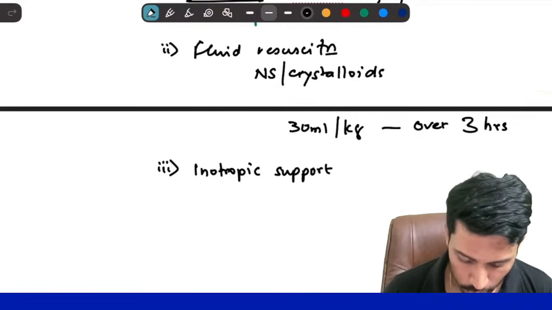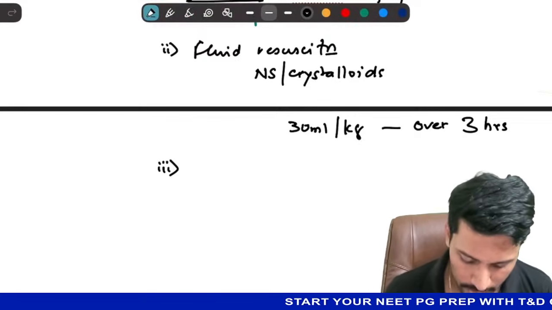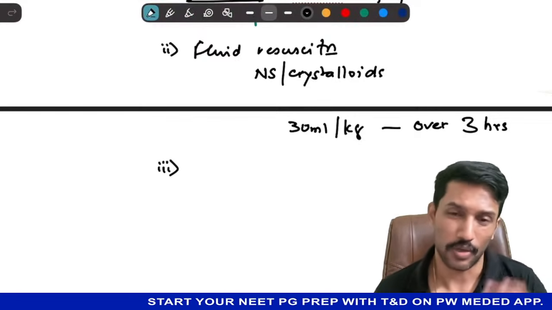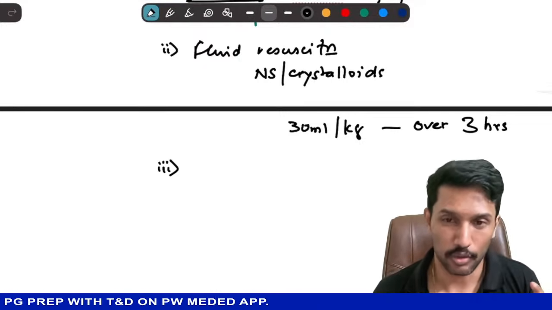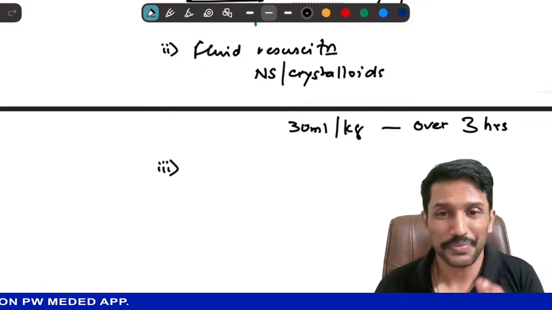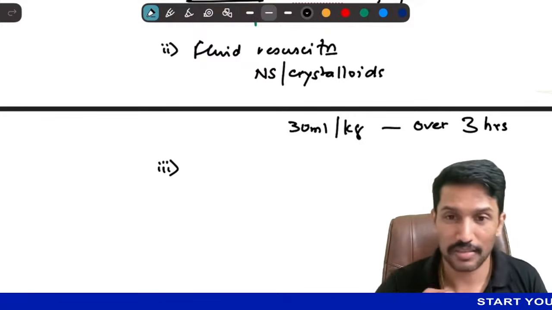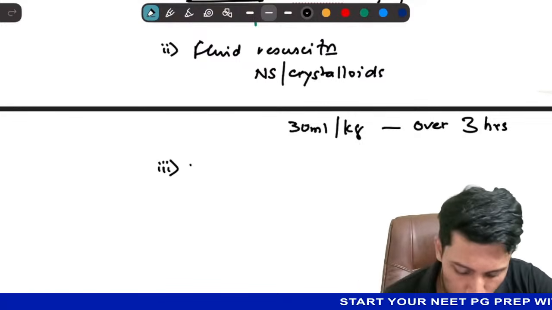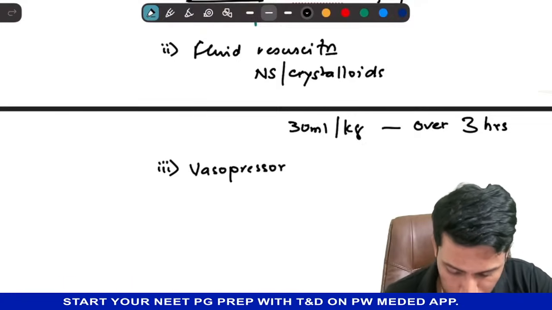And inotropic support, or a more precise word, we're not aiming to increase the cardiac output, it is a distributive shock. Only in the late stages of septic shock does it become a low cardiac output shock. But we want to cause vasoconstriction of these peripherally dilated blood vessels. That's a mechanism for the shock in these patients. So we might have to consider vasopressors.